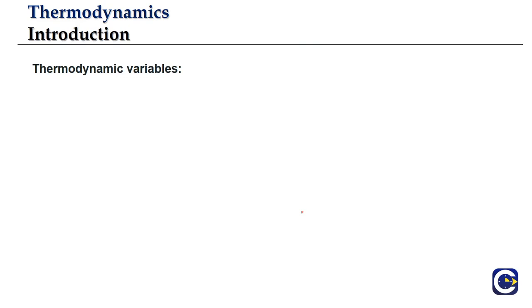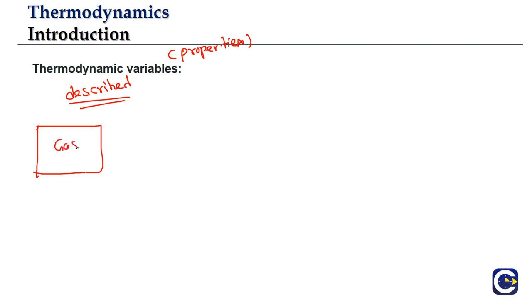Now whenever we look at a thermodynamic system, any system is described by a set of variables. We can also call them properties. So what are these variables or properties? Like say for example, we have some gas in a container. Let us say this is a system. Then the properties that we are describing here are basically, let us say, the mass of the gas, 2 kg is the mass of the gas.